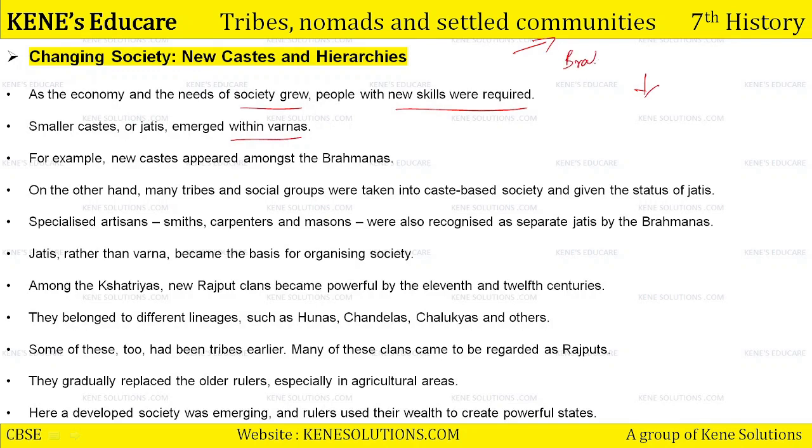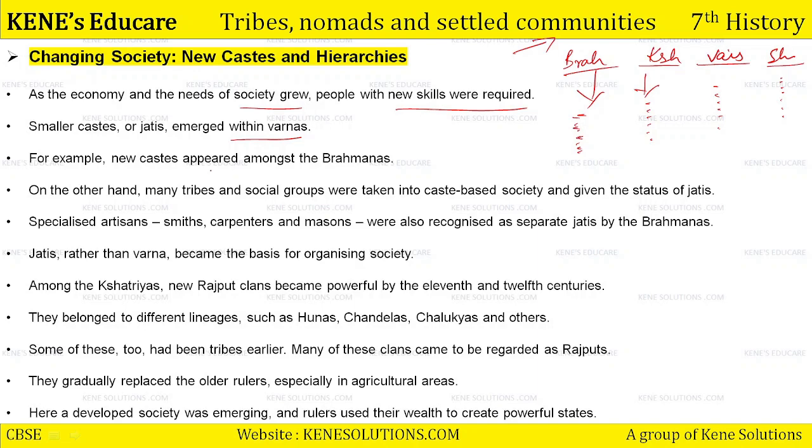The Brahmins, the Kshatriya, the Vaishya, the Shudra. Now they will have jatis under them. That if you belong to this jati you will be called Brahmin, if you belong to this jati you will be called Kshatriya, if you belong to this jati you will be called Vaishya, and if you belong to this jati then you are Shudra. So now jatis are under varna. Okay? More complexity in the system of varna culture.